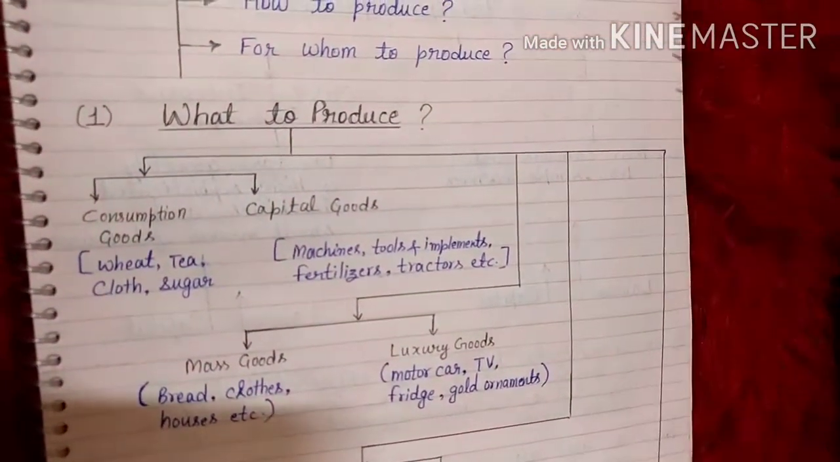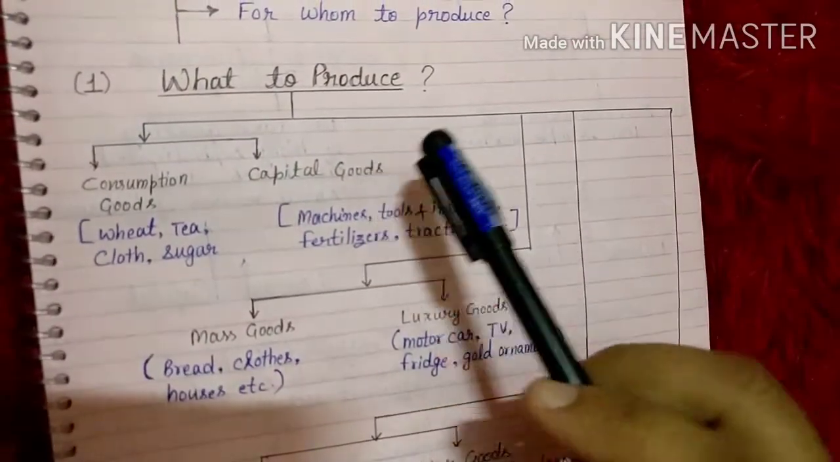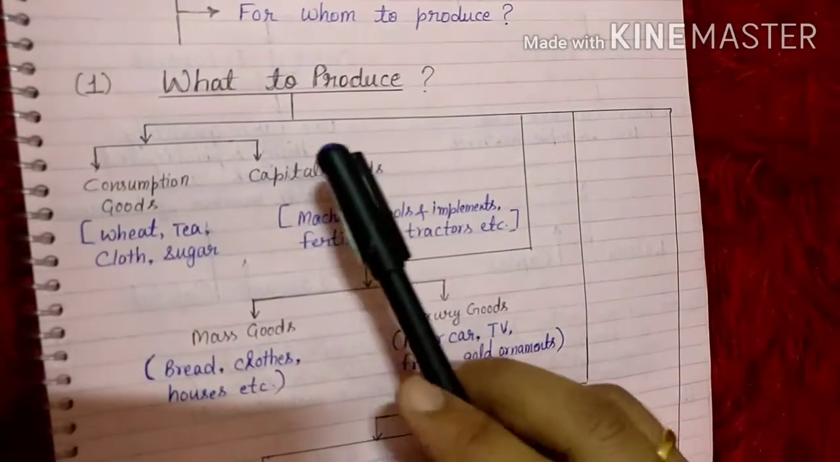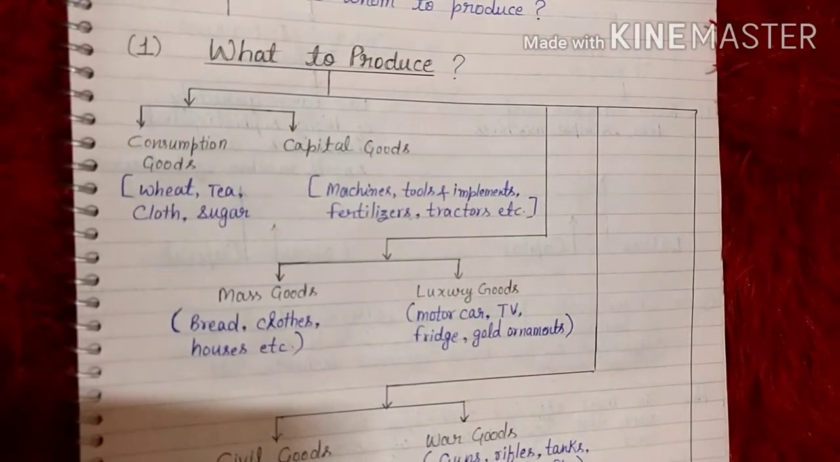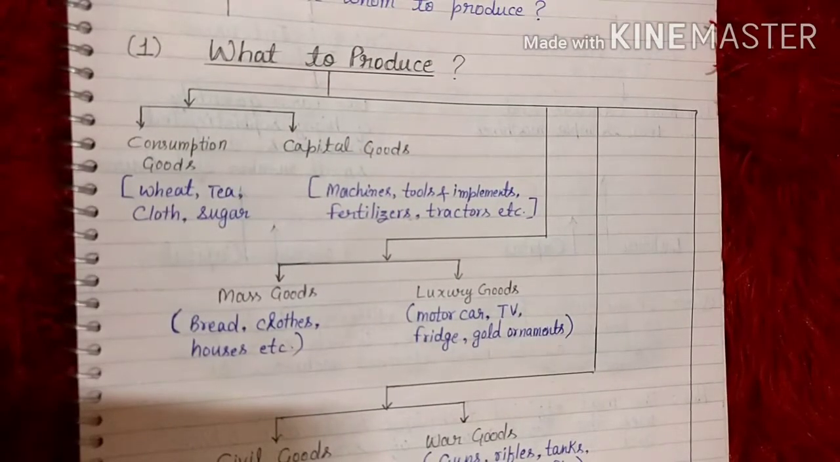I will try to explain this topic, what to produce, with the help of a flowchart. So the question comes, what to produce. A major problem before a country is to decide what commodities should be produced and in what quantities with the limited resources at its command. It refers to the choice among different types of goods. For this it has to make choices out of the following alternatives.